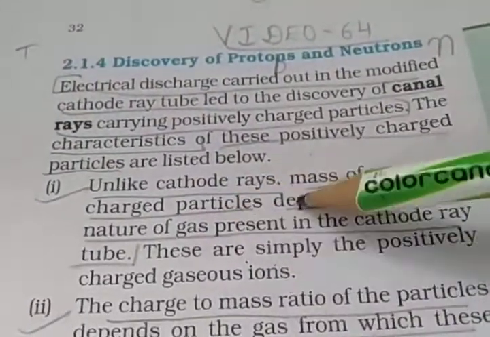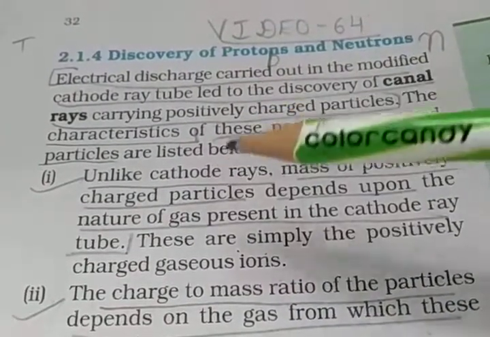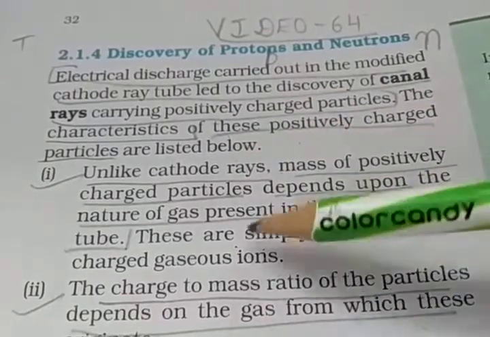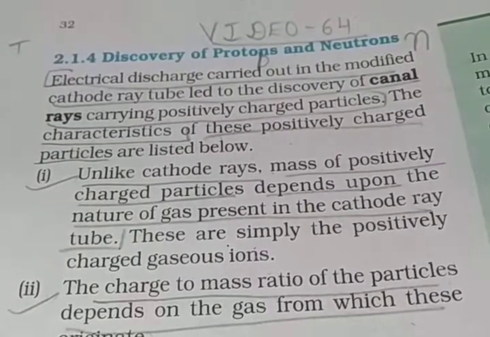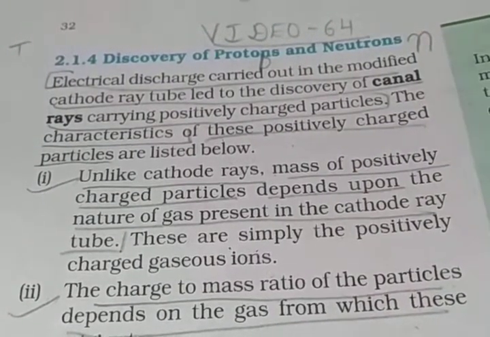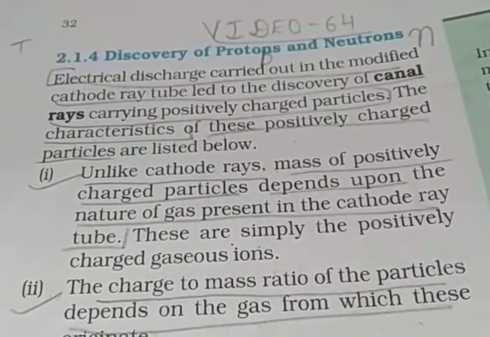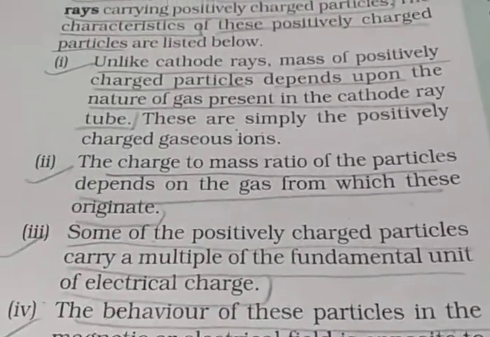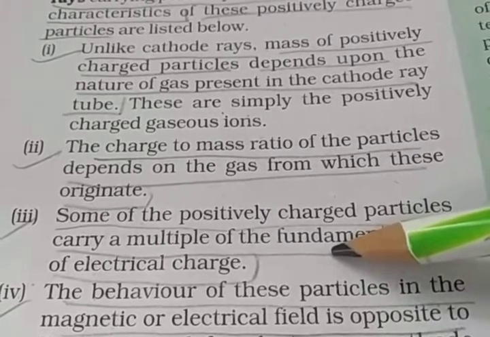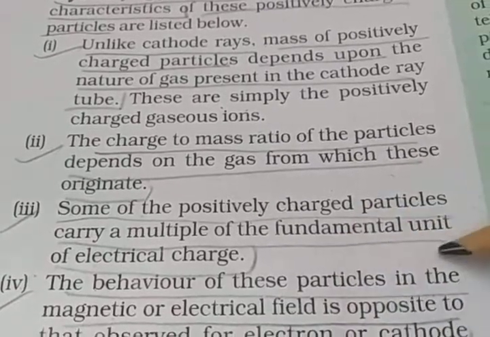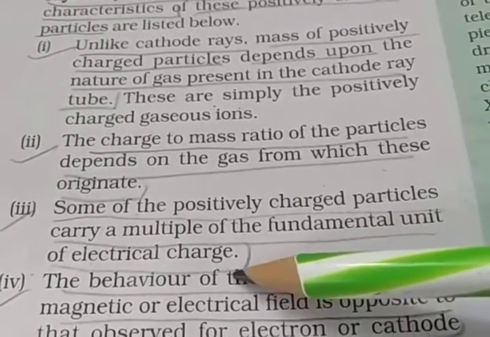Now the characteristics of these positively charged particles. First, unlike cathode rays, the mass of the positively charged particle depends upon the nature of the gas present in the cathode ray tube, because these are simply positively charged gas particles going behind the cathode. Second, the charge to mass ratio of the particles depends on the gas from which they originate. Third, some of the positively charged particles carry a multiple of the fundamental unit of electrical charge.